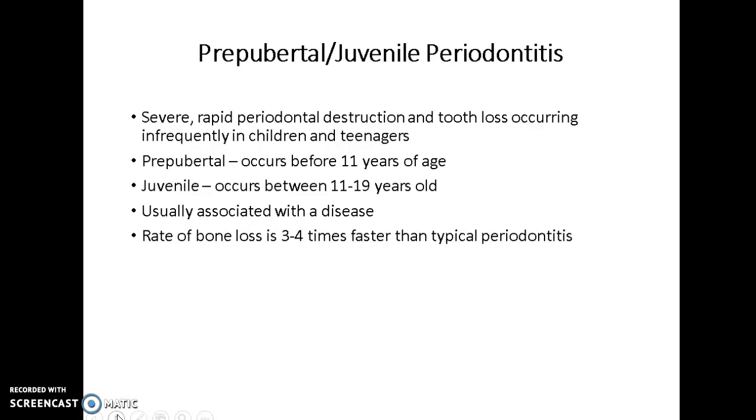So the prepubertal occurs before 11, juvenile between the ages of 11 and 19. It is usually associated with another contributing disease. The rate of bone loss is 3 to 4 times faster than typical periodontitis. So if a person is diagnosed with this, they are going to be in treatment for a very long time, and it's going to be very aggressive treatment.